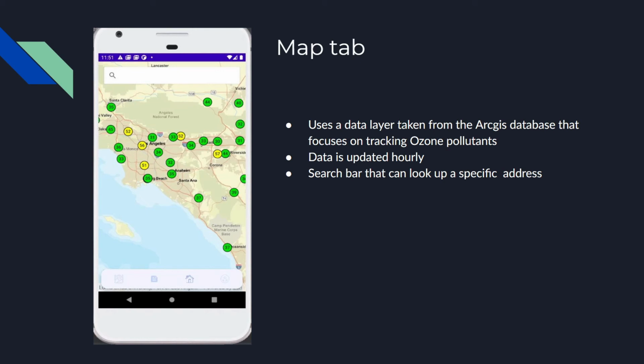The map also contains this search bar, as you can see from up here. To use it, you just need to click the magnifying glass icon in the top left and search for an address. You can be as vague or specific as possible when searching for an address, so typing in something vague like California, or something super specific like the entirety of the school's address. It should work either way. So we're moving on to the next tab. Next slide.